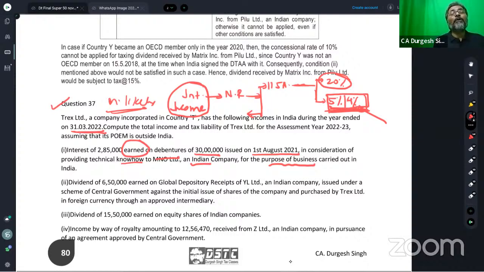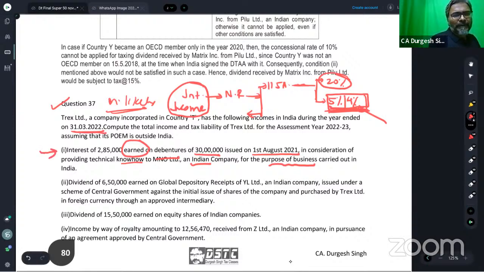Only if the loan or the borrowing is in foreign currency would the rate of tax be 20%.